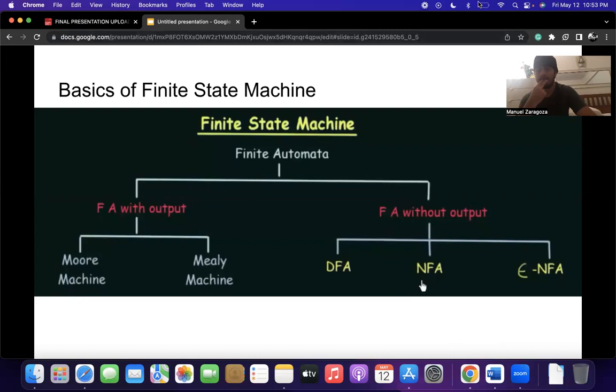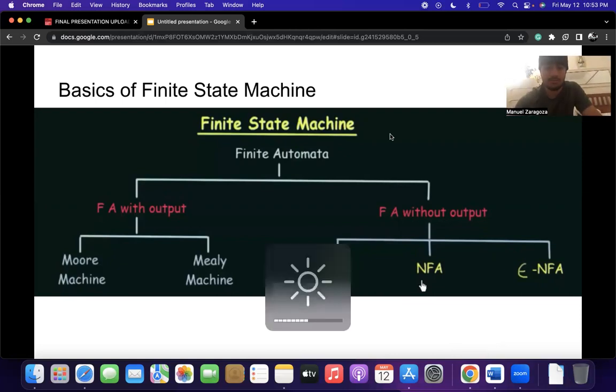Oh my god, not the battery, bro. It's kind of scary. Oh, I have to lower down my battery. Just sorry about that. I have to lower down my battery though.